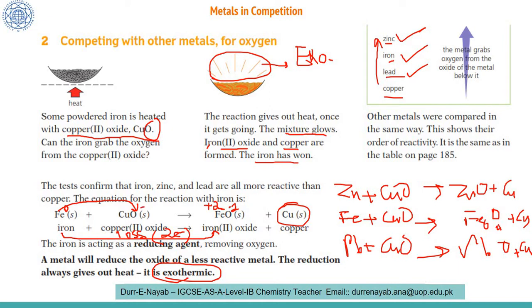So you can see over here oxygen was in -2 and copper was in a +2 state, and over here the copper is in the 0 state. The copper changed from +2 to 0. This means there is a gain of 2 electrons.